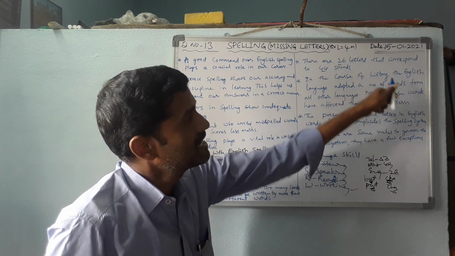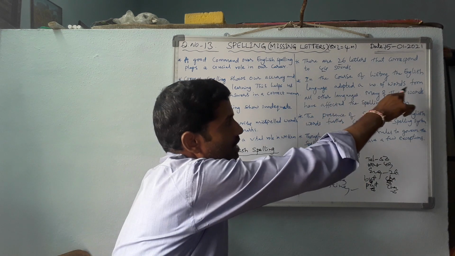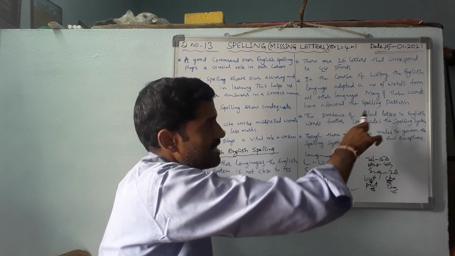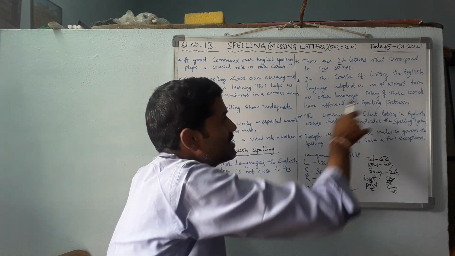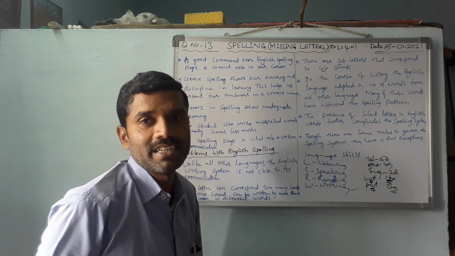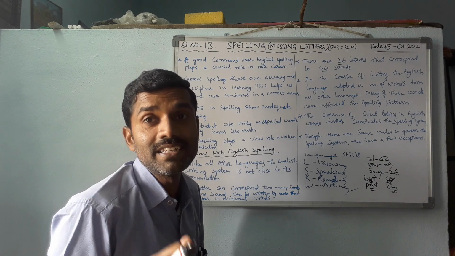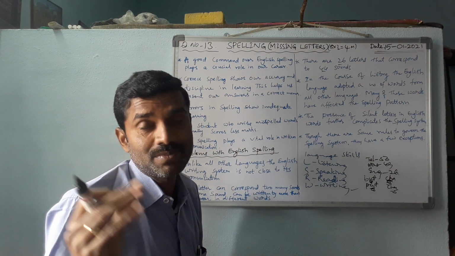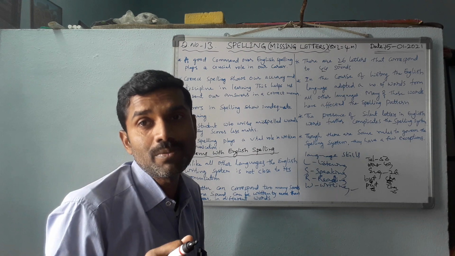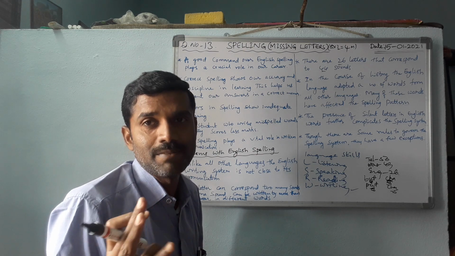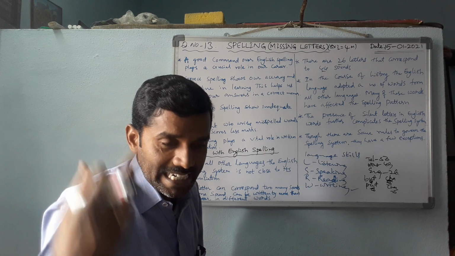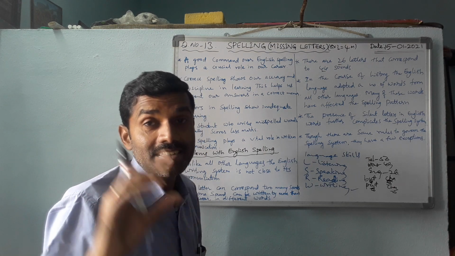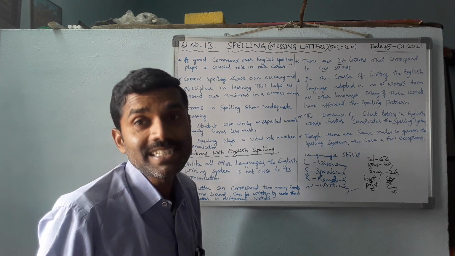In the course of history, the English language adapted a number of words from other languages. Many of these words have affected the spelling pattern. We have already studied this while learning silent letters. English borrowed so many European words from German, Japanese, Latin, Greek and so on, and those have their own eccentric spelling.